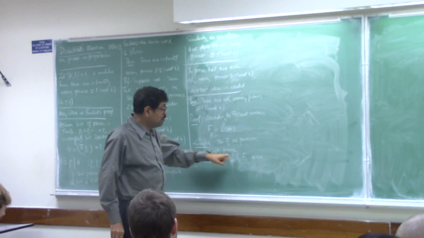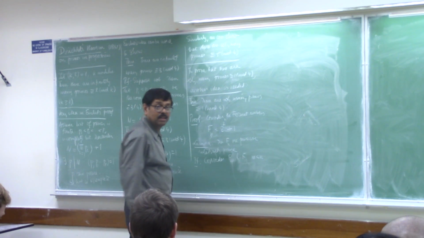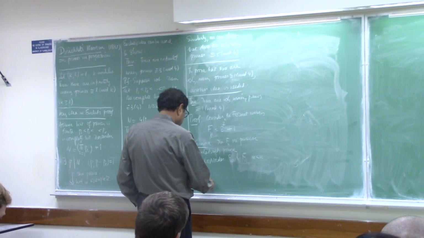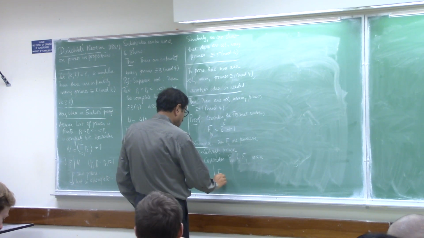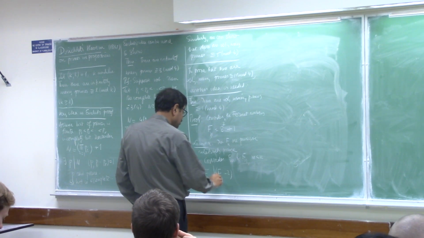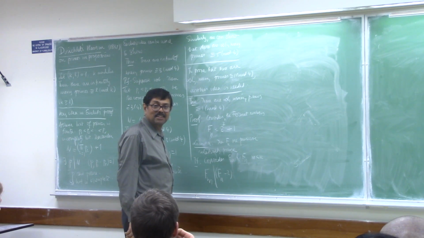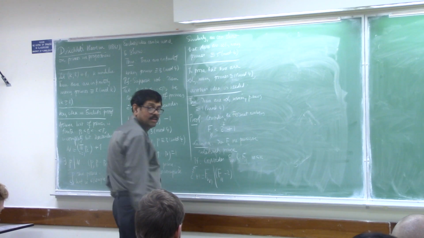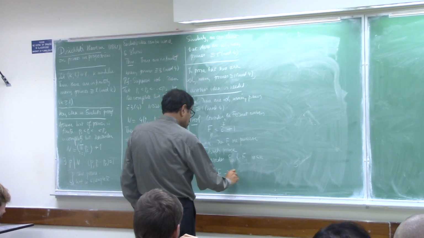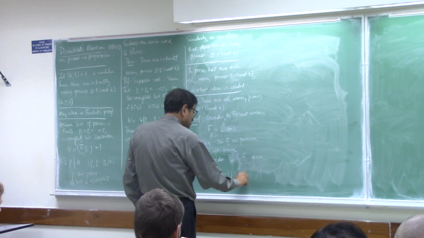Since I've got Fm and Fn with m less than n, first of all Fm divides Fn minus 2. So Fm is 2 to the 2 to the m plus 1, and Fn minus 2 is 2 to the 2 to the n minus 1.